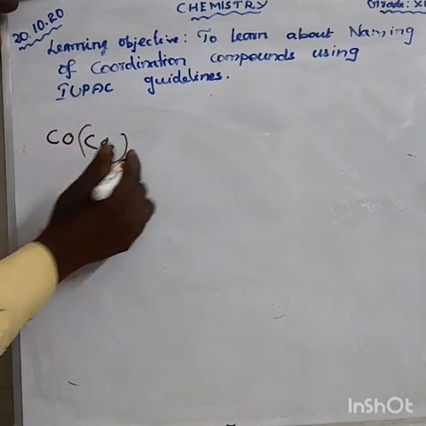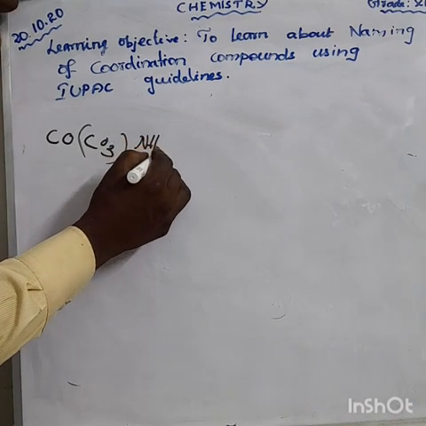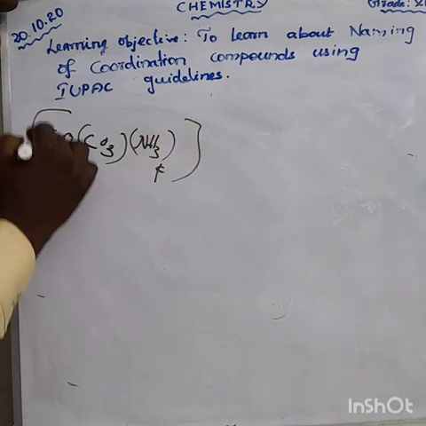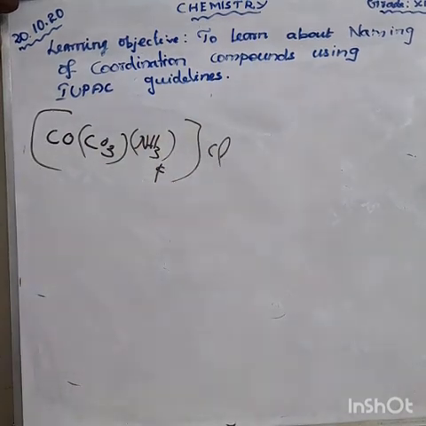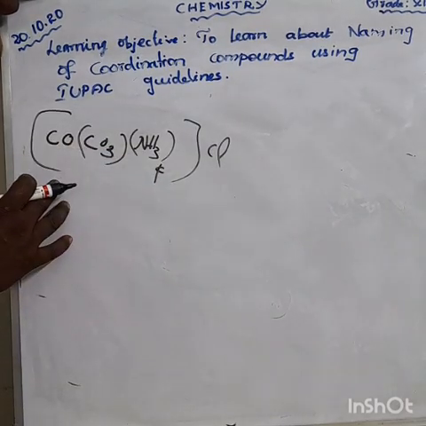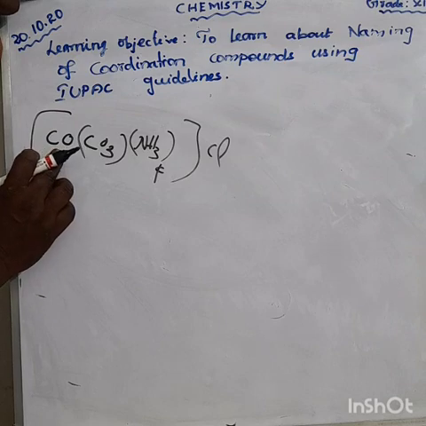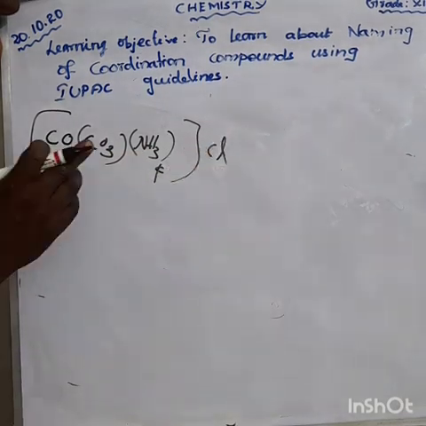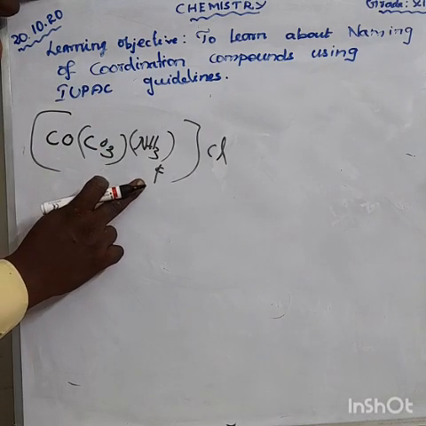It's a carbonate. Here, both of these are ligands. Cobalt is the central metal ion and Cl is the chloride. Am I right? The first one NH3.